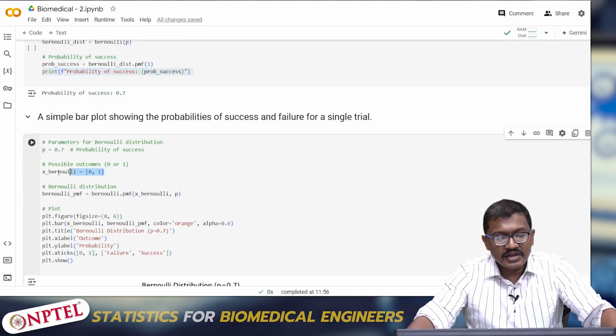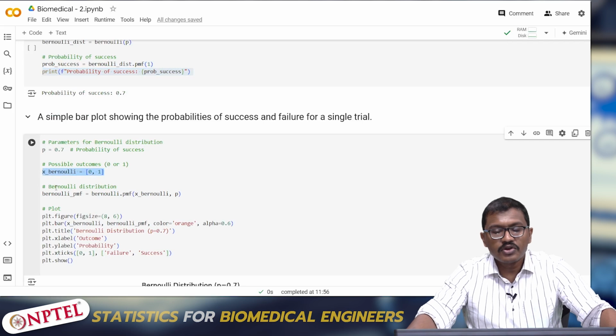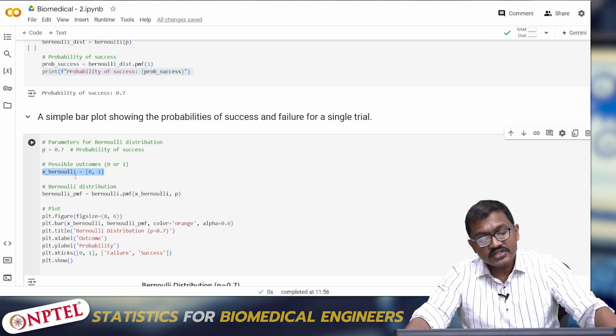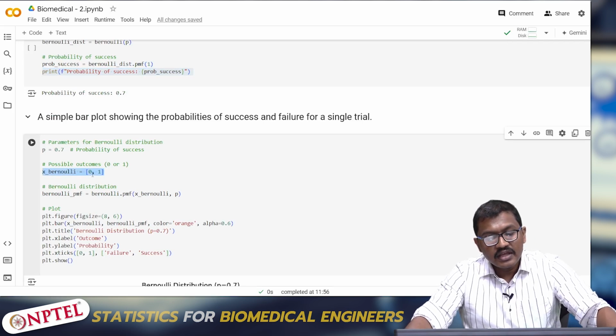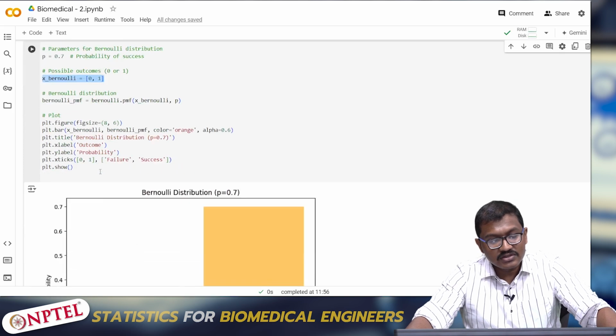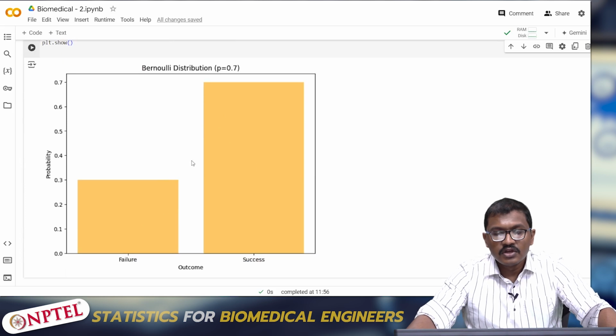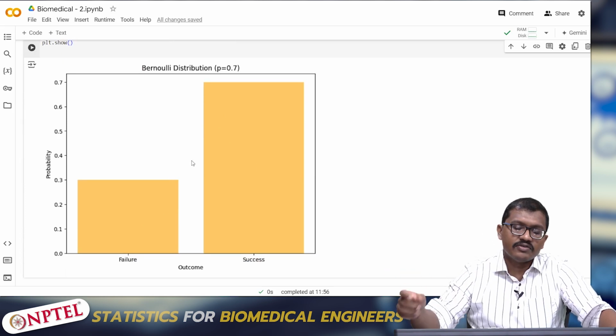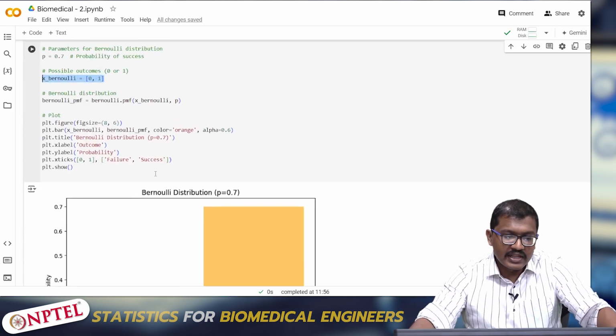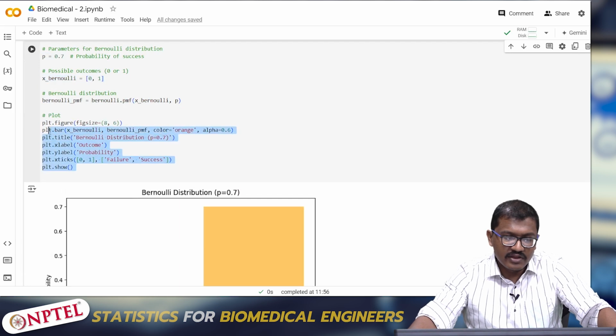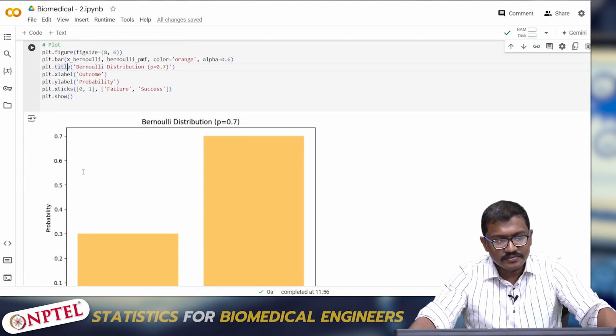Again, here I am declaring an x value of 0 and 1. I am going to check the probability of success of 0.7 for an outcome of 0 and 1. So for an outcome of 0 and 1, the probabilities are 0.3 and 0.7. Again, this is similar. I have used a plot figure, and I am calling a bar graph. I am giving a title, x label, y label, and the x ticks.